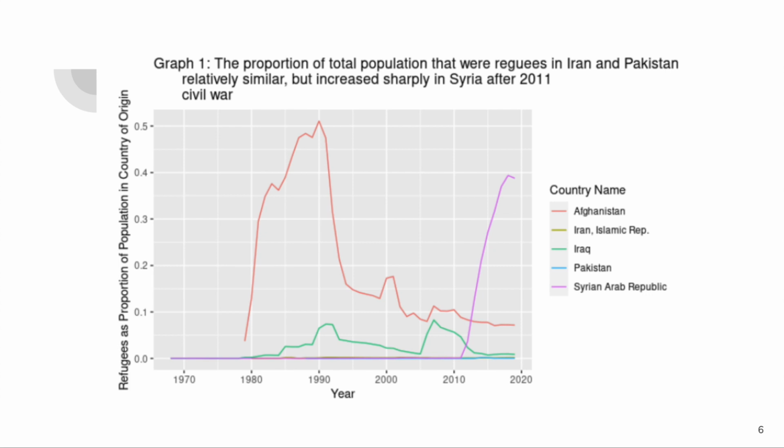For example, Syria's refugee proportion rose significantly immediately following the start of wartime conflicts. It was clear that the refugee increase was due almost entirely to outside conflicts, and so Syrian data was excluded from the final model.